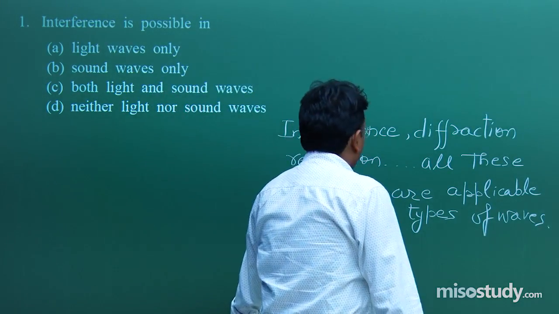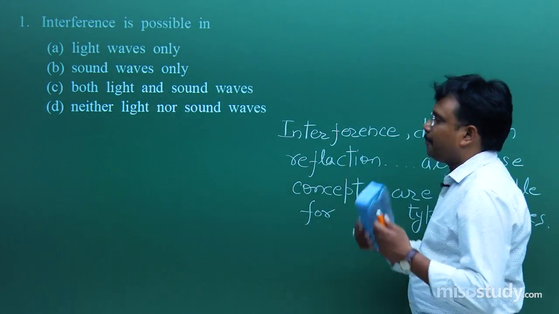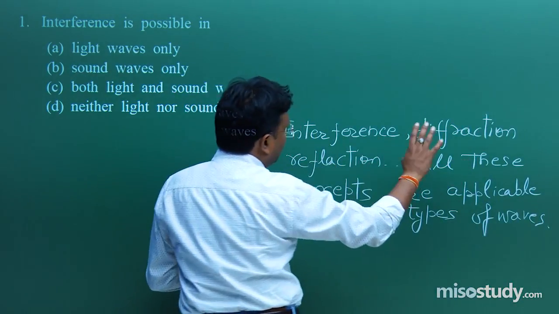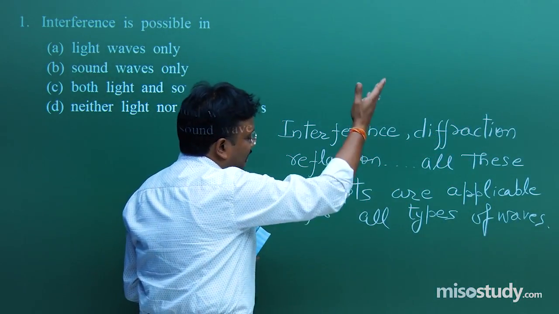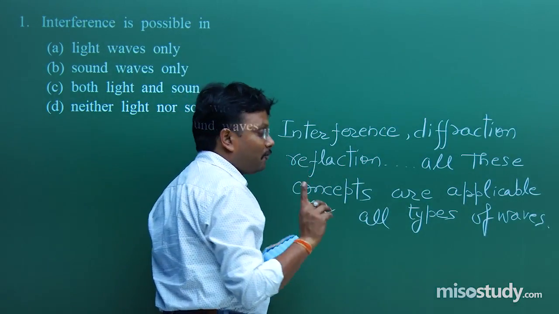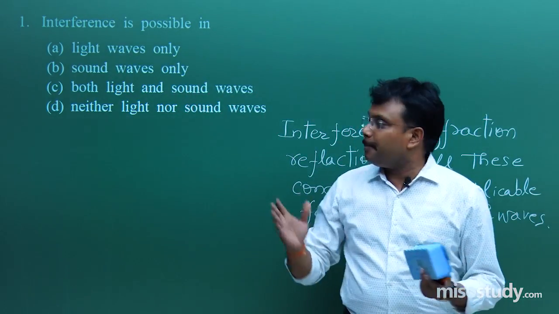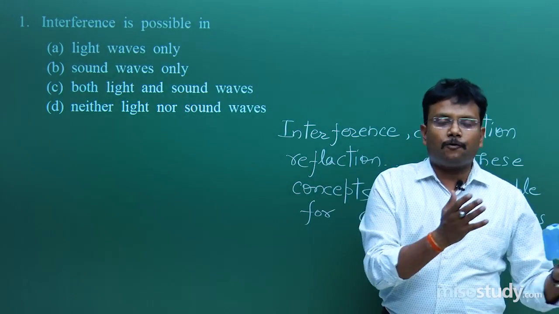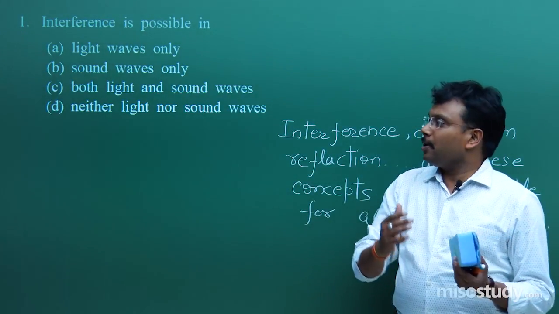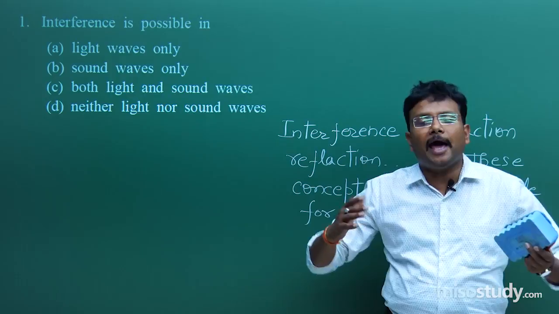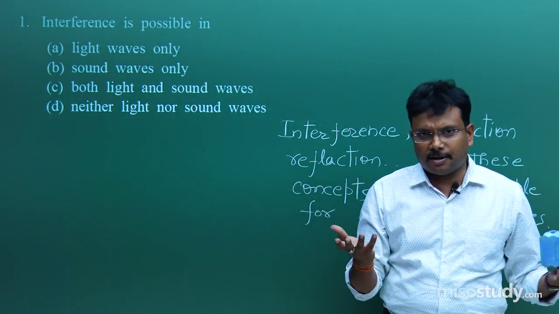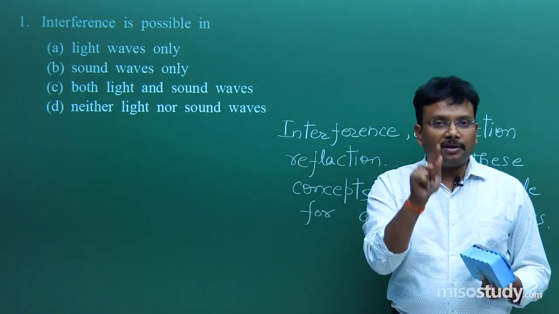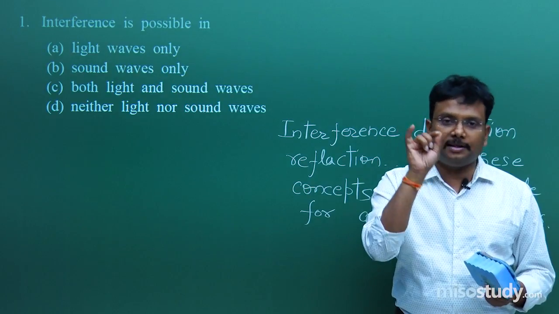Now, this is a proper approach. Reason being, rather than only learning interference, we also revised that these concepts are applicable to all types of waves. See, for example, if you are picking questions from chapter X, and you decide, okay, I will solve n number of problems from chapter X, Y, Z, then not only that question, but read the question, think of all associated concepts, and only then provide the solution.